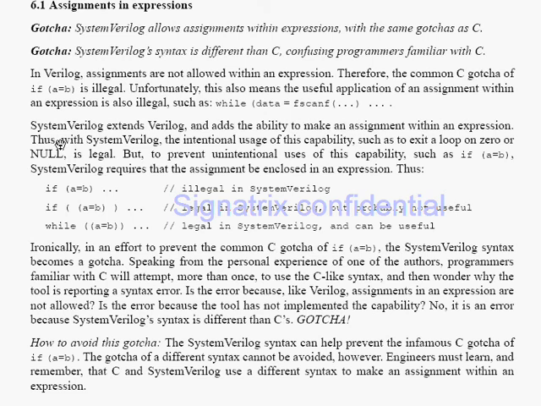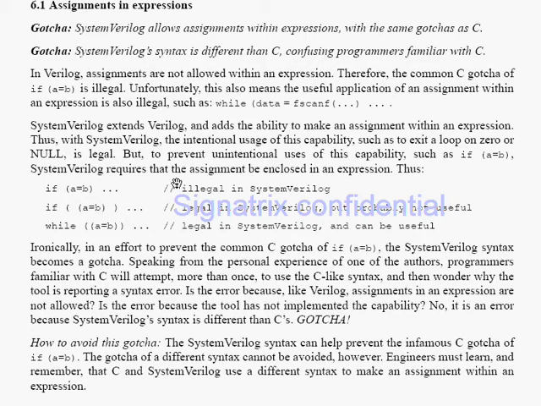But SystemVerilog extends Verilog and adds the ability to make an assignment within an expression. So in SystemVerilog, if you are using an expression for assignment, you will not get any error. Okay, so this is the advancement they made in SystemVerilog. Thus, with SystemVerilog, intentional usage of this capability, such as to exit a loop on 0 or null, is legal. But to prevent the unintentional uses of this capability, such as if (a = b), SystemVerilog requires the assignment to be enclosed in an expression.